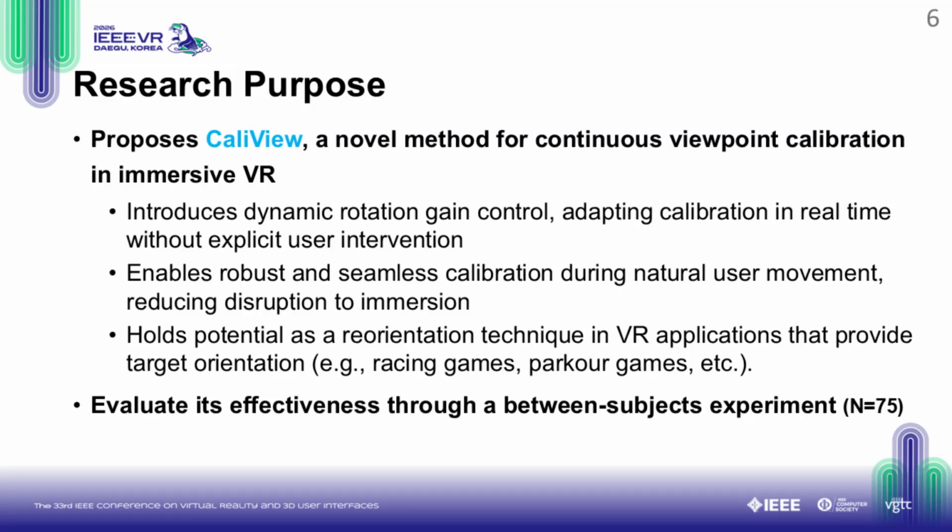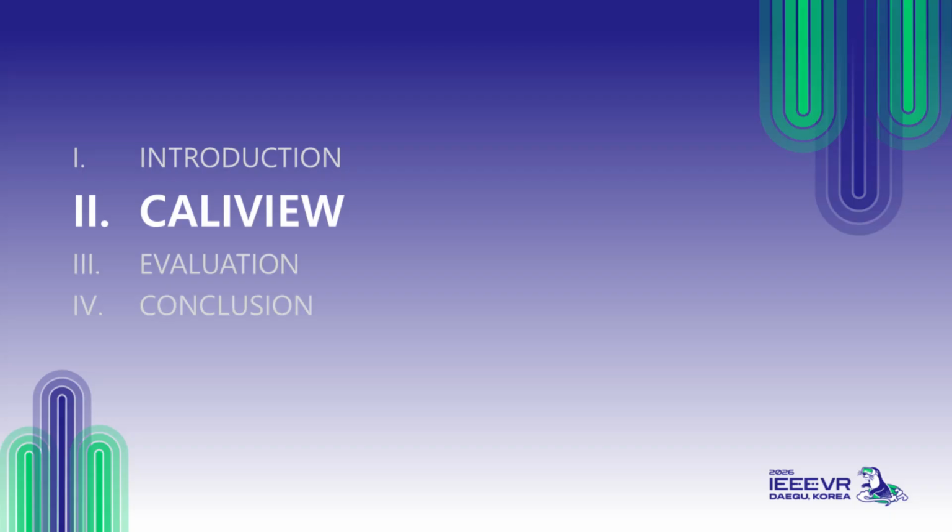We believe CaliView holds great potential as a reorientation technique in VR applications that provide a target orientation, such as racing games or parkour games. To validate this, we evaluated its effectiveness through a between-subjects experiment with 75 participants. Now, let's dive into the core mechanics of how CaliView actually works.